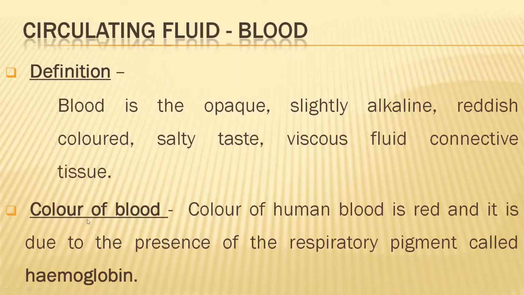So the color of the human blood is red as it is due to the presence of the respiratory pigment called hemoglobin. Hemoglobin is an iron containing pigment and it contains heme. We will study in detail afterwards, in this chapter only. So you will get to know hemoglobin. So it is reddish in color.